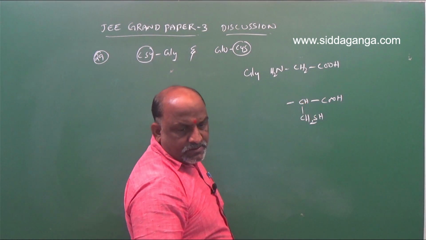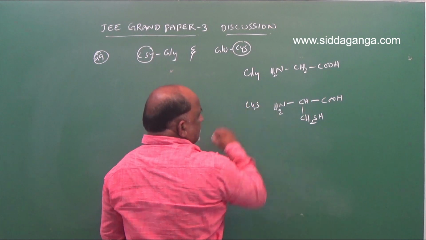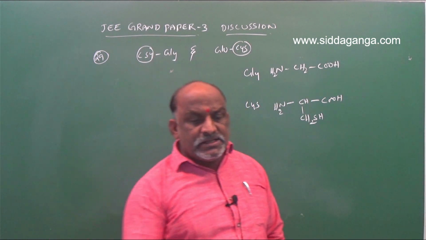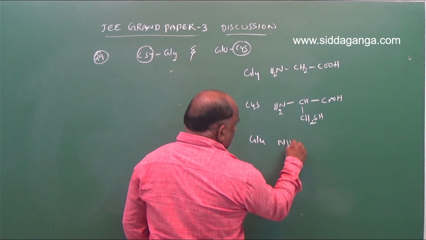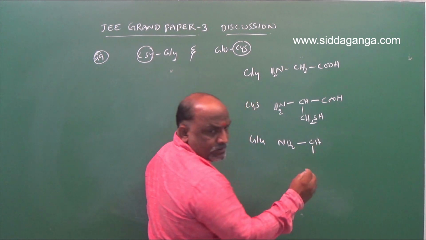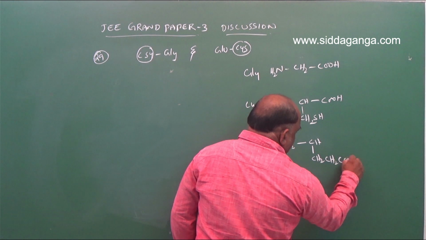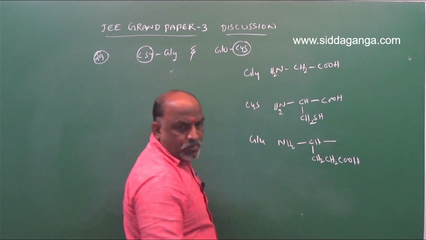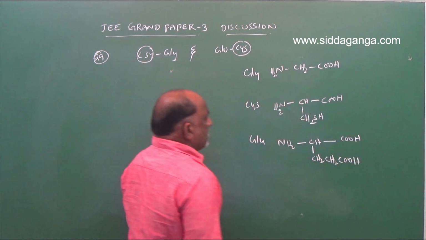Next one is NH2, so this is a cysteine. And glutamic acid was also given: in glutamic acid, GLU, NH2 single bond CH single bond followed by CH2, COOH, again single bond COOH. So this is a glutamic acid.